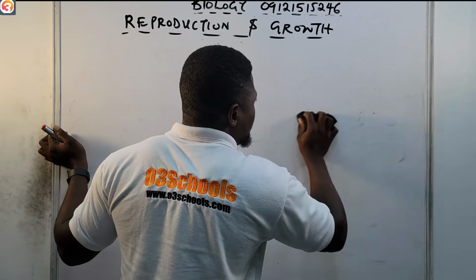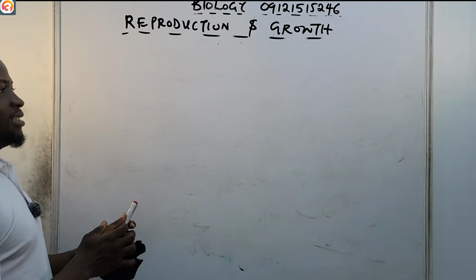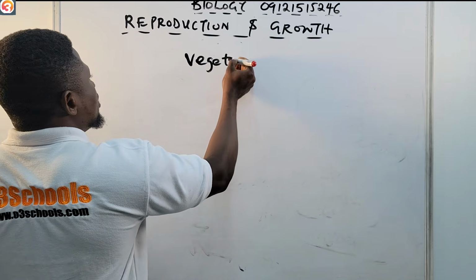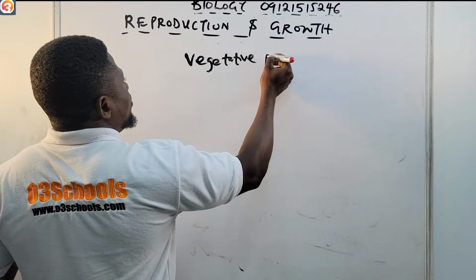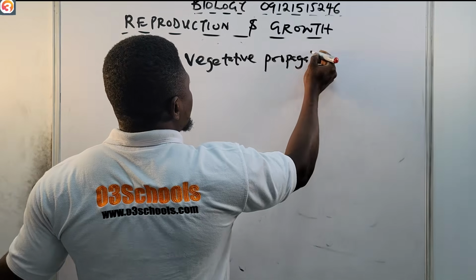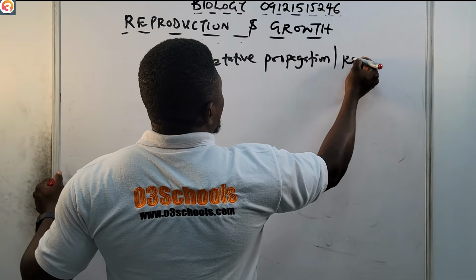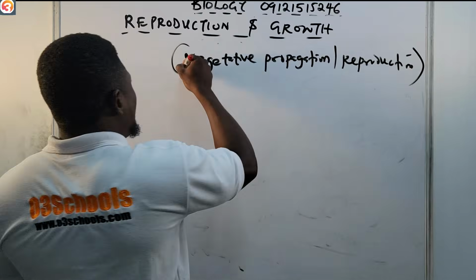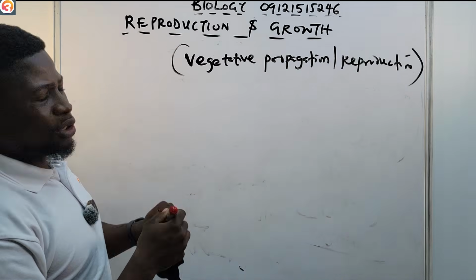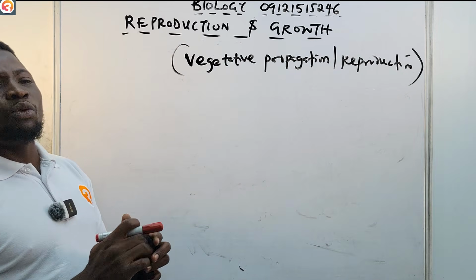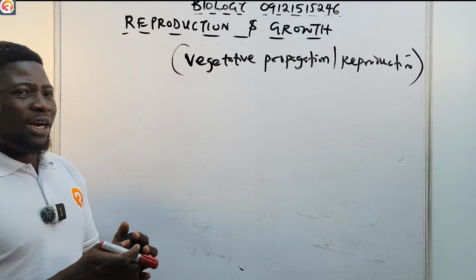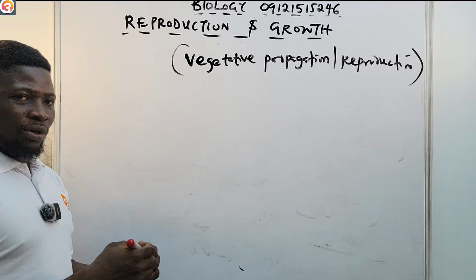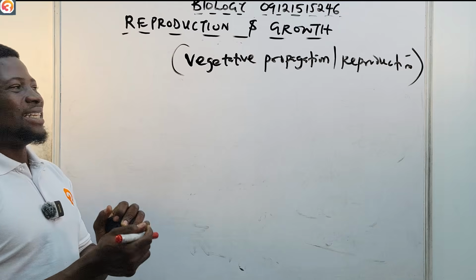So asexual reproduction in plants is known as vegetative propagation or reproduction. Okay, and what is vegetative propagation or reproduction? It's simply a way of reproducing from the vegetative part of the plant. Okay, so that is simple as ABC.